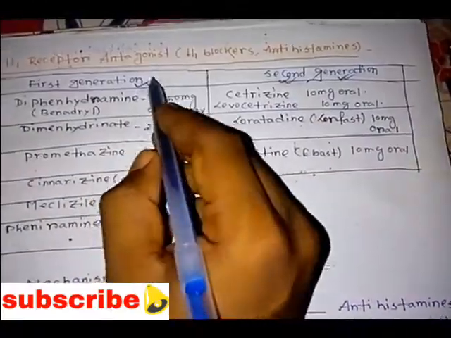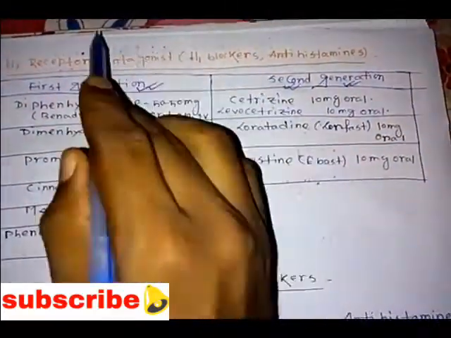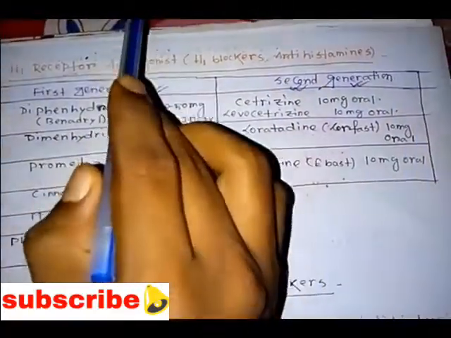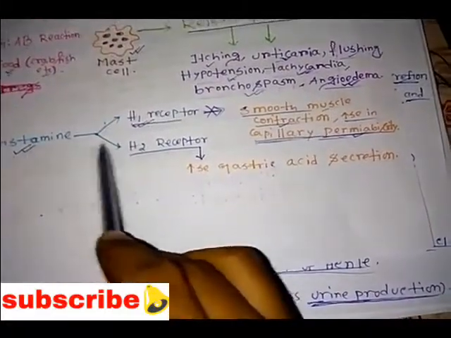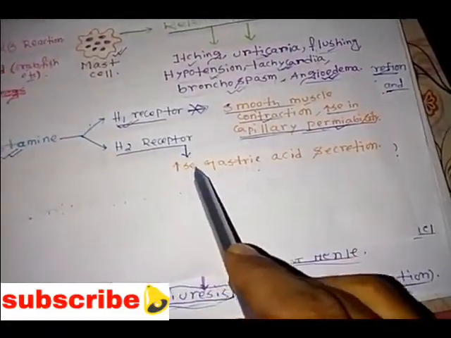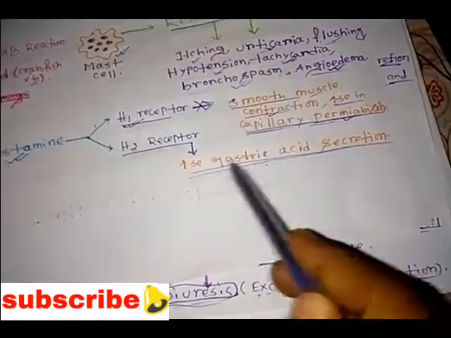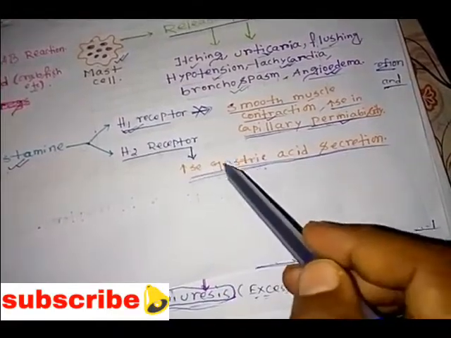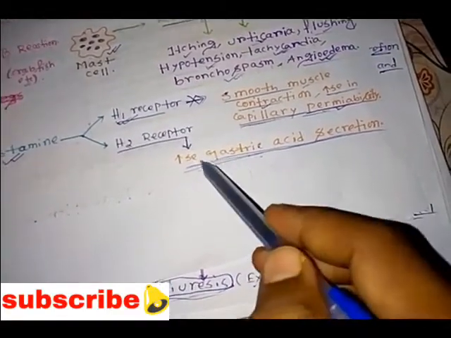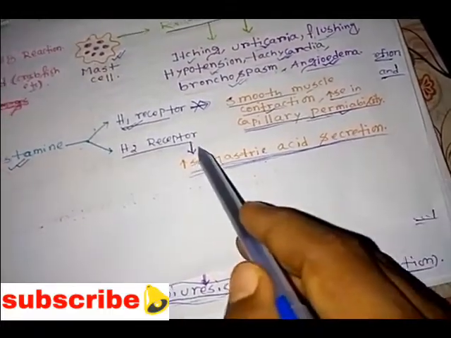Both of these classes mainly block the H1 receptor, not the H2 receptor. I forgot one thing: whenever the H2 receptor is activated by histamine, it is responsible for the increase of gastric acid secretions. So blocking the H2 receptor is done with another class of drugs, and we can prevent the increase of gastric acid secretions with those.